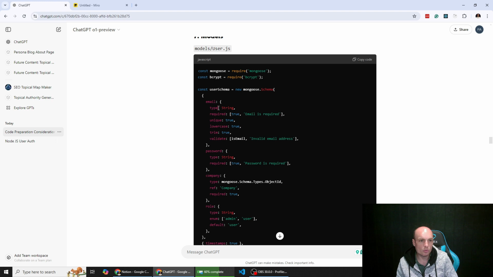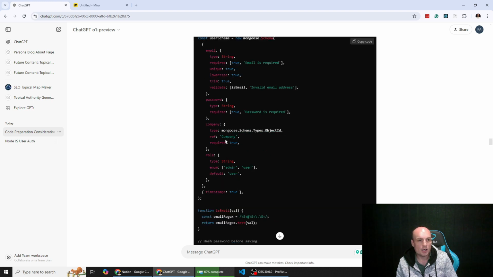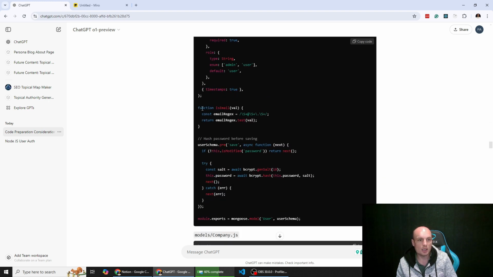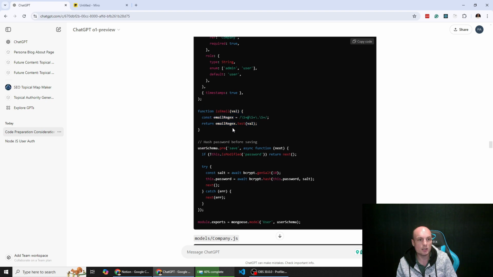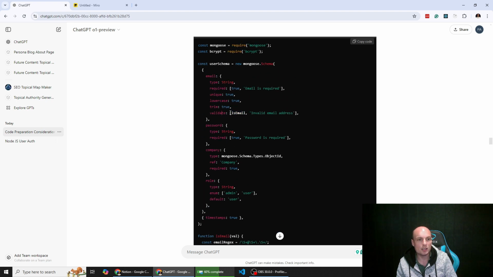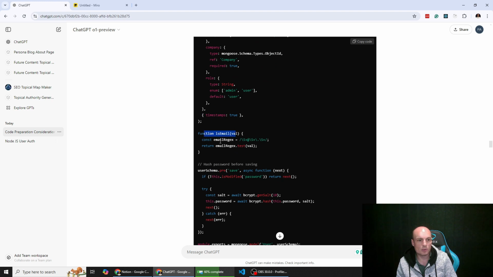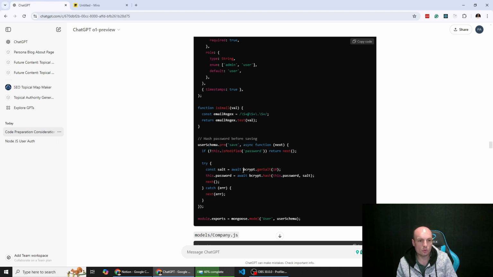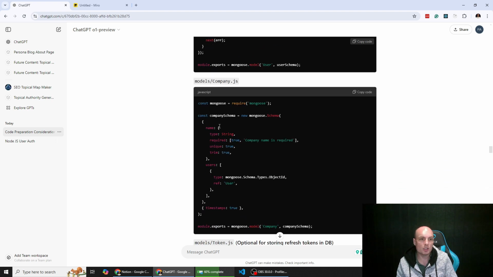Anyway, here's our model. So we've got our email. You can see, compared to the other one, there are some additional things that are included: the validation, password, company. So a user is tied to the company, so it's referencing the company. So mongoose.Schema.Types.ObjectId, it's referencing the object ID of the company for each user. That's fantastic. We've got functionality here to check that the email is valid. So validate, it's calling this function to check that the email format is correct. We're hashing the password. I told it to use bcrypt, which it's doing. Fantastic.